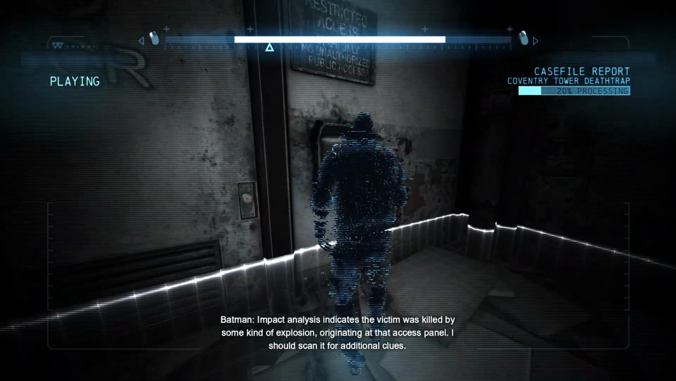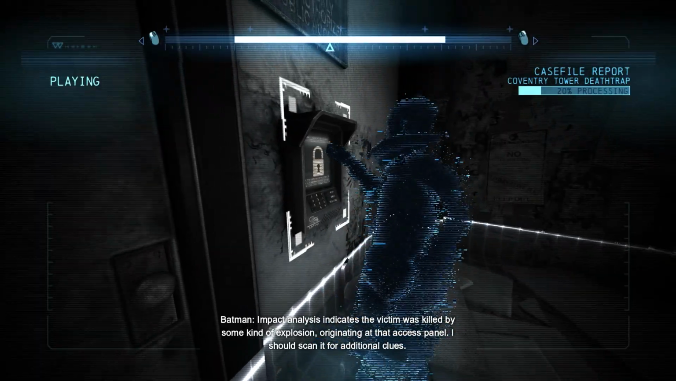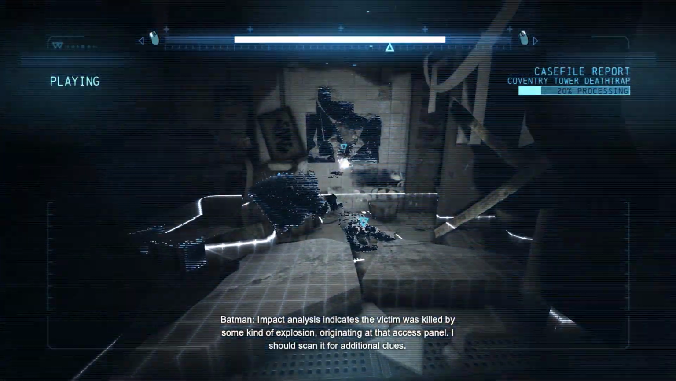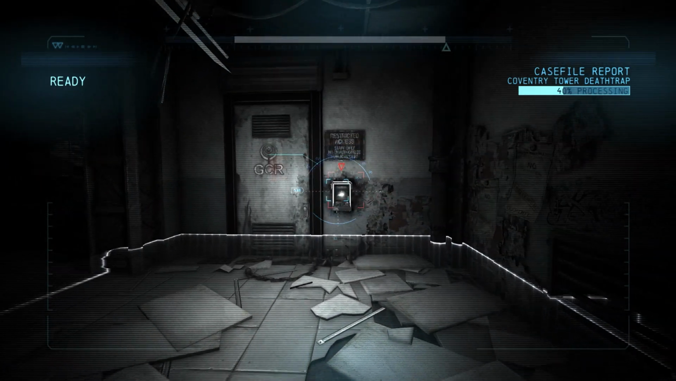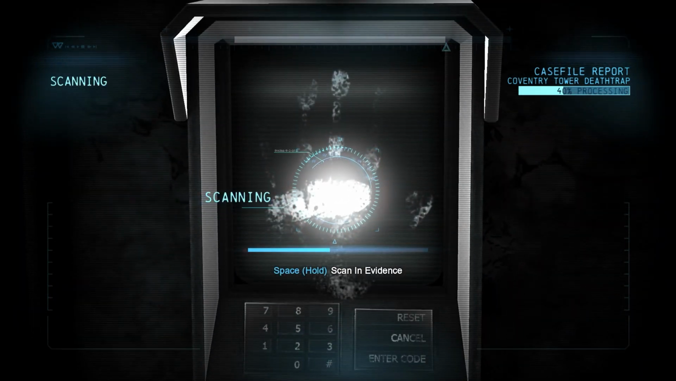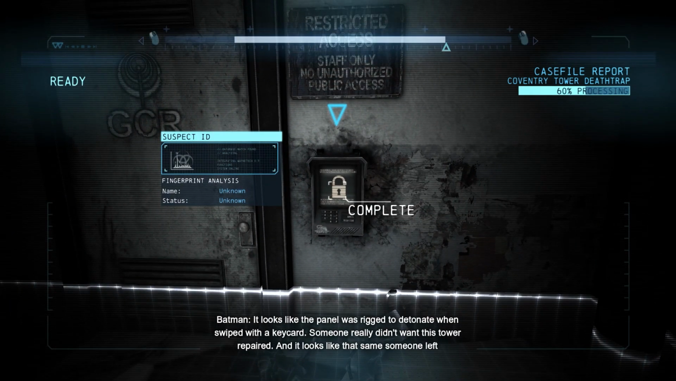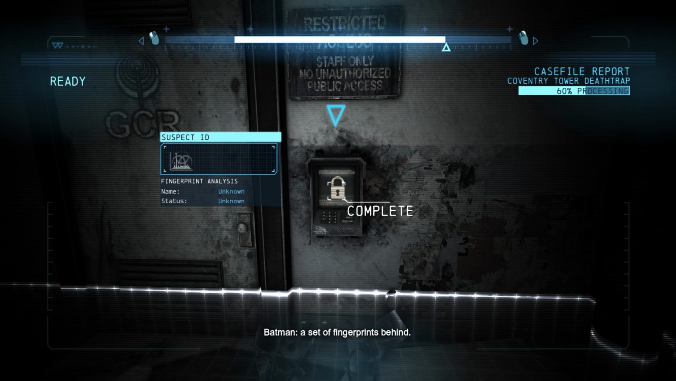Impact analysis indicates the victim was killed by some kind of explosion, originating at that access panel. I should scan it for additional clues. It looks like the panel was rigged to detonate when swiped with a key card. Someone really didn't want this tower repaired, and it looks like that same someone left a set of fingerprints behind.